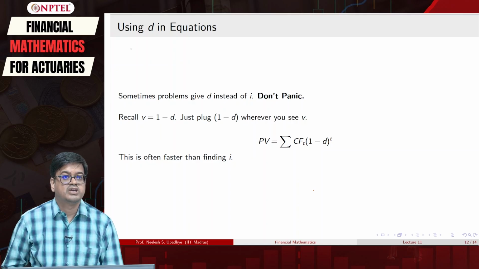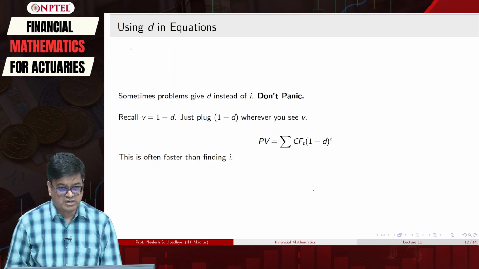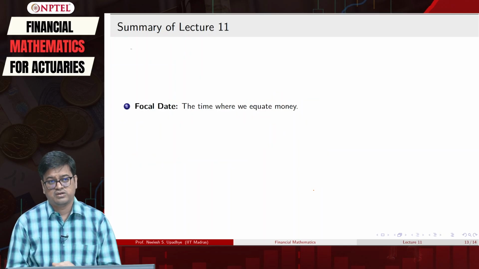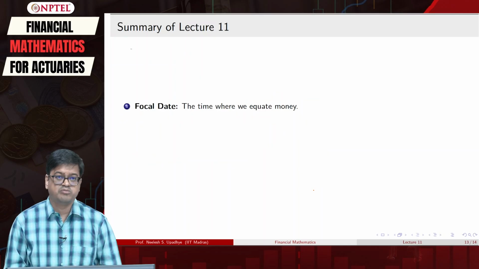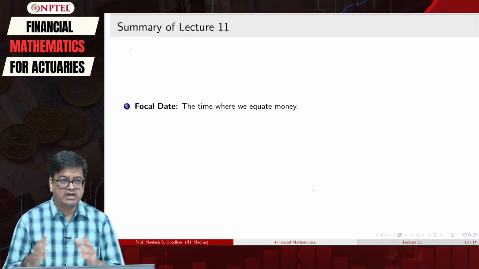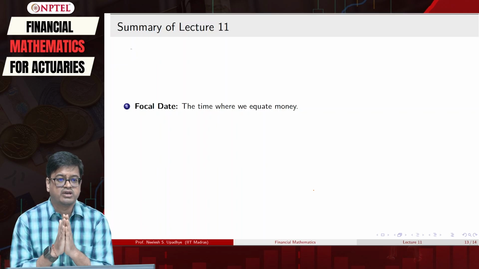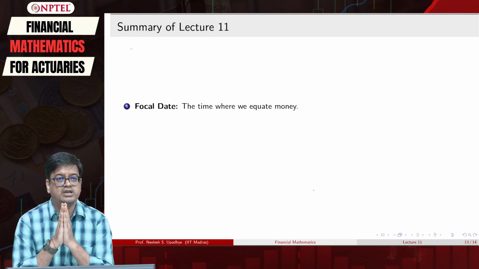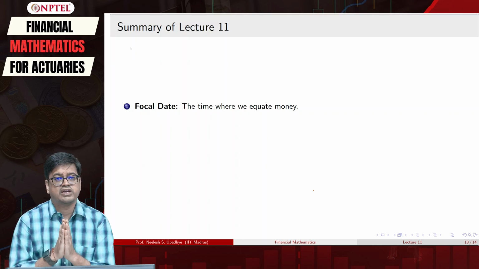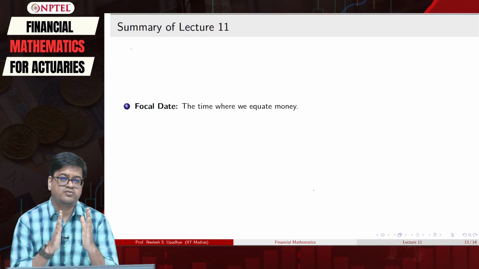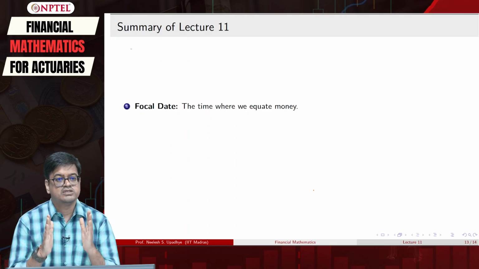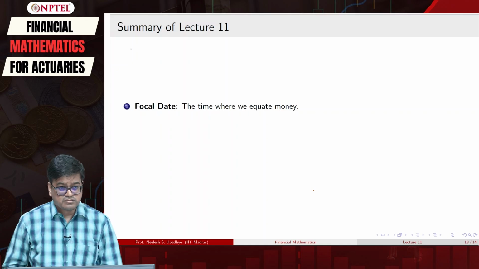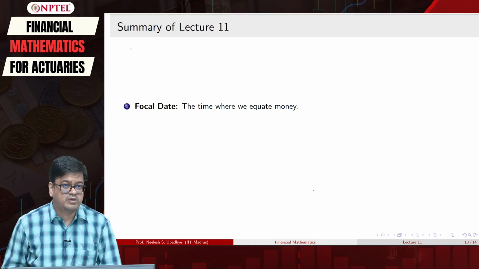So we are coming to the closure of our lecture. Let us summarize what we have done. First, we noted that money has a time dimension. So to add money, I need to bring it to a common point, called the focal date, and on that focal date we equate all inflows and outflows. Once we have equated these inflows and outflows, we can solve the problem.